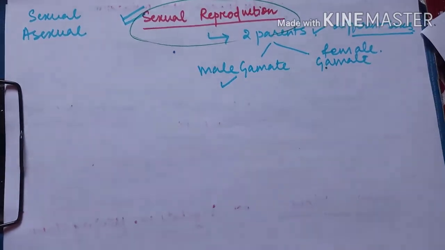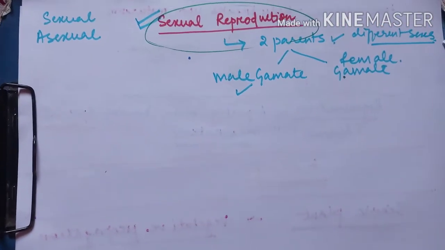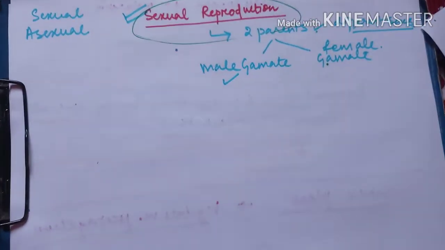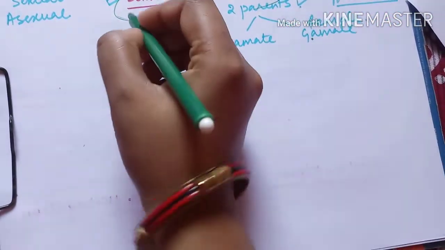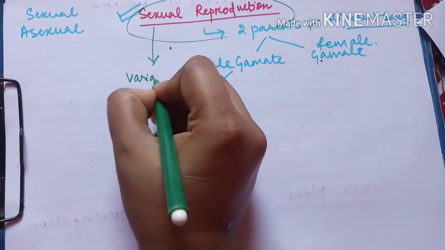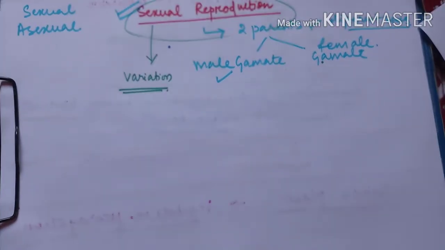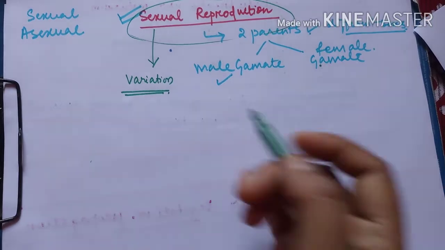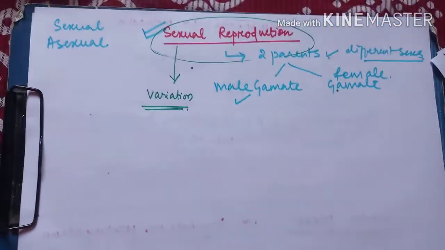As we all know, asexual reproduction is so easy, less time consuming and less energy consuming, so why is this difficult process required, in which two parents are required and they produce gametes? The reason is that sexual reproduction builds in variation among organisms. This variation is inserted into the newly formed organism by the process of sexual reproduction.